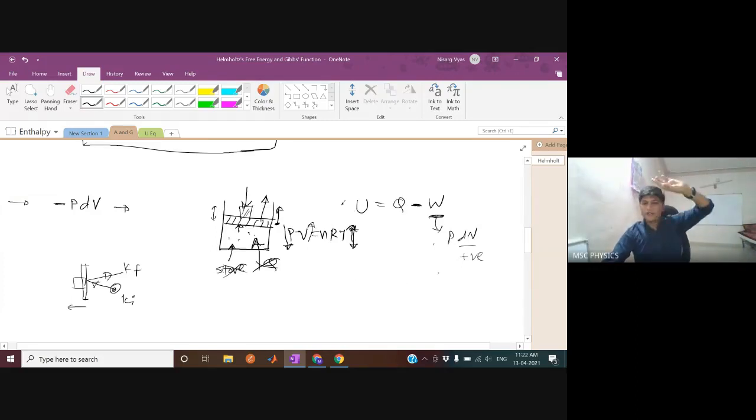रहा होगा. Gas is doing work, but if we are doing work we are changing the volume in the opposite direction, so eventually this is going to be minus PdV. That's what that means, that we are doing work on the system. This means the work is done by the system.